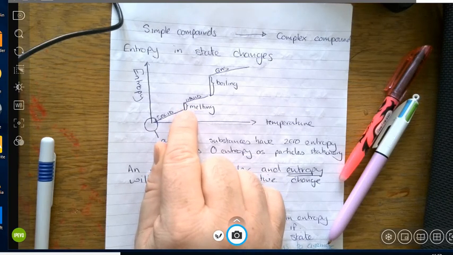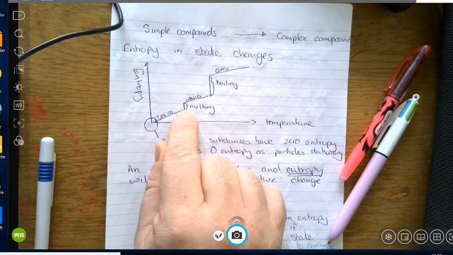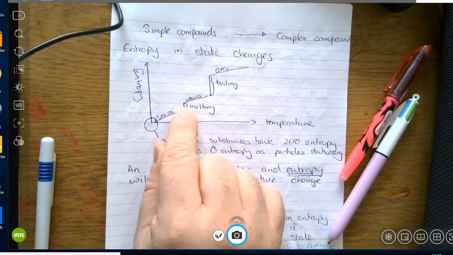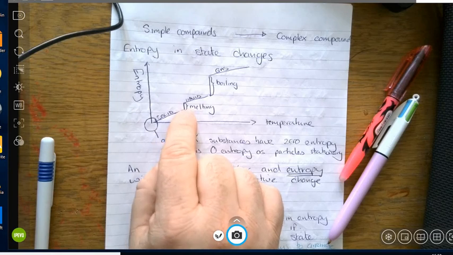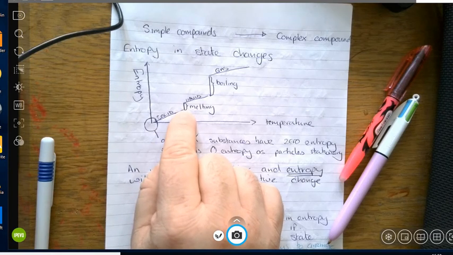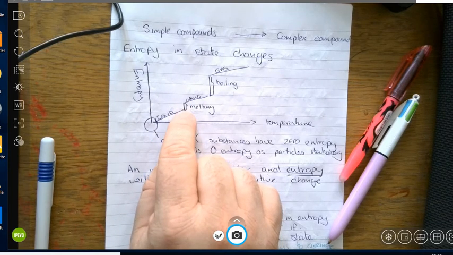This is where this is the enthalpy. Now I've got to get this right. Is it the enthalpy of? Can't remember. I need to check that. This is the entropy. This is the point. So this is the point where we have a change of state from a solid to a liquid. So this point here,